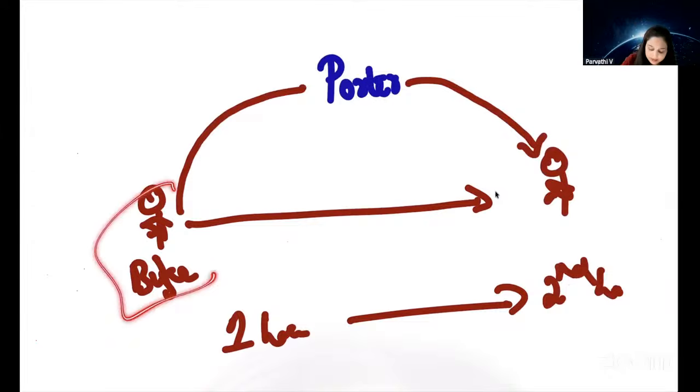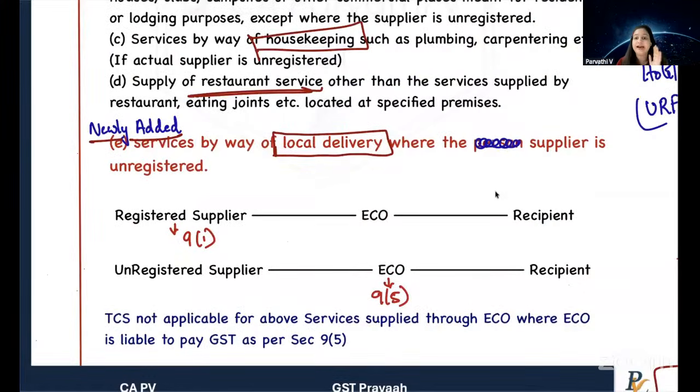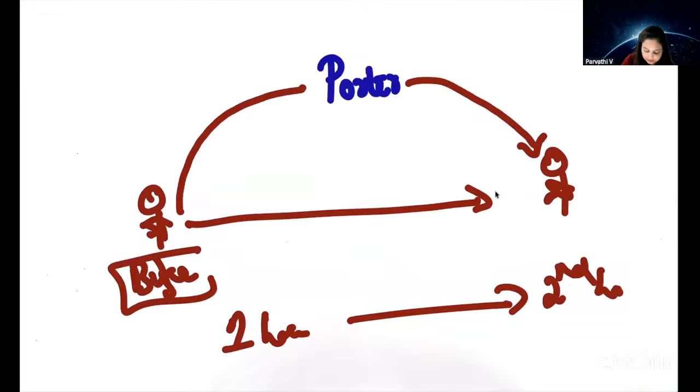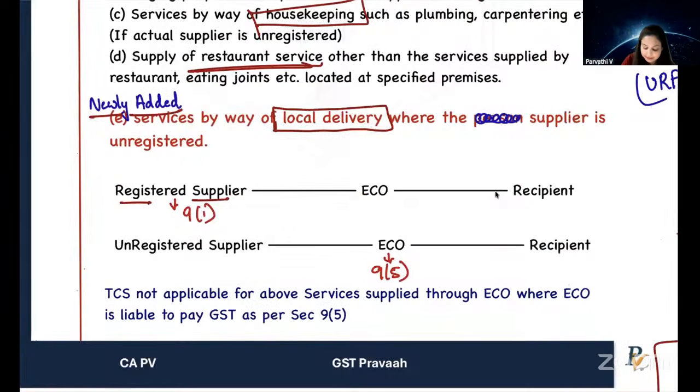See, local delivery services are supplied through an e-commerce operator to me. Now, this is a new service which has been added in 9(5). What are they saying now? If local delivery services are supplied through an e-commerce operator, and the actual supplier is registered, that is, the person who comes on that bike or truck or whatever it is, then he will have to pay tax under section 9(1). If he is an unregistered person, then the e-commerce operator will have to pay tax under 9(5).